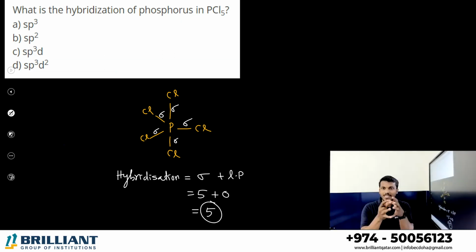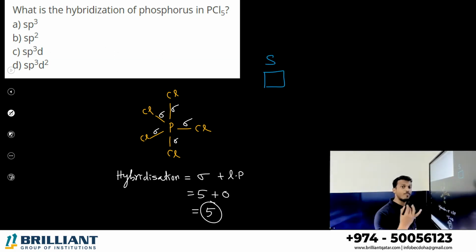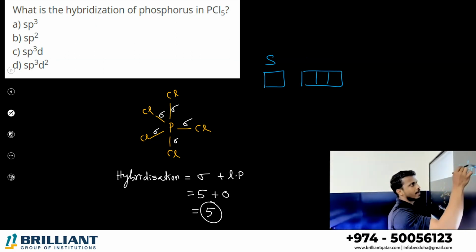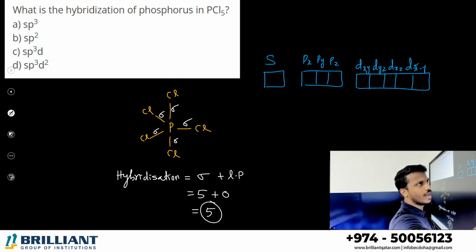If it is equal to 5, what is meant by hybridization? Hybridization is the intermixing of atomic orbitals: s, p, d, etc. How many types of s orbital do you have? Only one s orbital. How many types of p orbital? 3: px, py and pz. How many types of d orbital? There are 5: dxy, dyz, dxz, dx square minus y square and dz square.